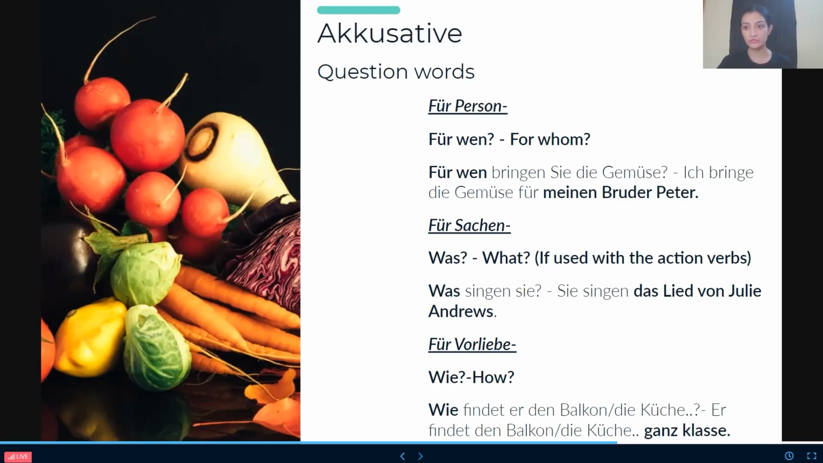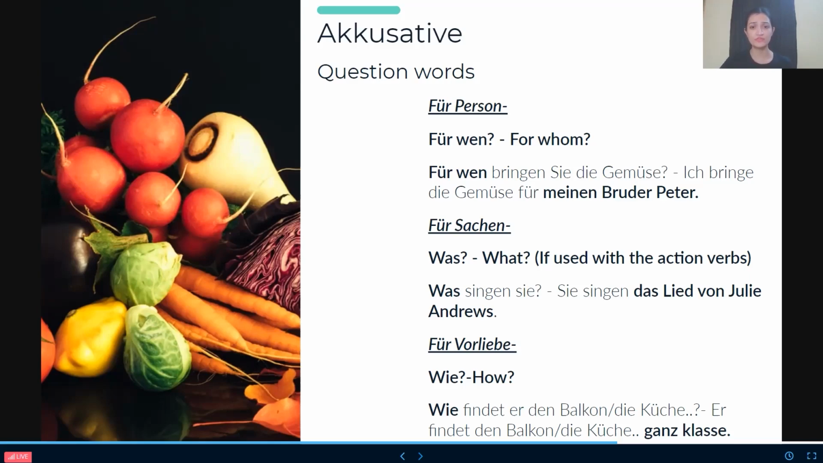"Was trinken Sie?" What are you drinking? "Ich trinke die Limonade." I am drinking the lemonade. So ich is nominative, and lemonade will be accusative, the answer of "was". Okay. So here you will be using the action verbs if you are using "was". Now "wie" means for fondness, for the likeness, your liking.